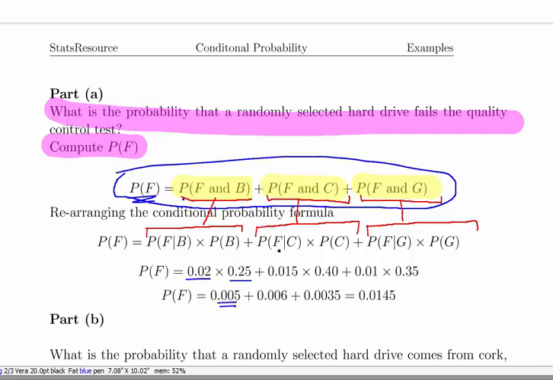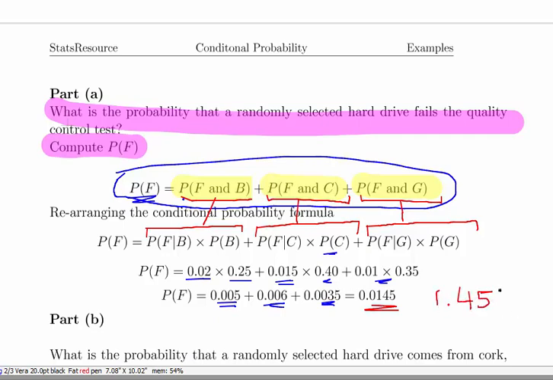We know that the probability of defective components given that it came from Cork is 0.015, and 40% of the hard drives come from Cork, so that's 0.006. And likewise 0.01, 1% defective components if coming from Glasgow, and 35% of the hard drives come from Glasgow. So 0.0035. If we add that together, we get 0.0145, which is about 1.45%.